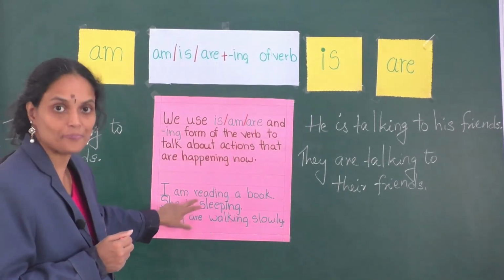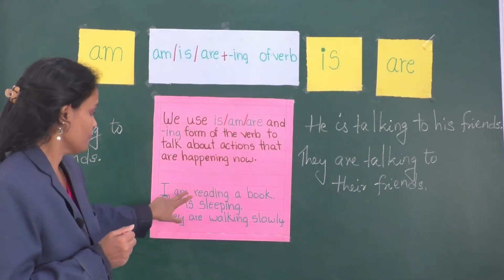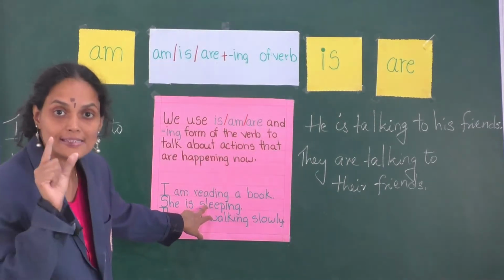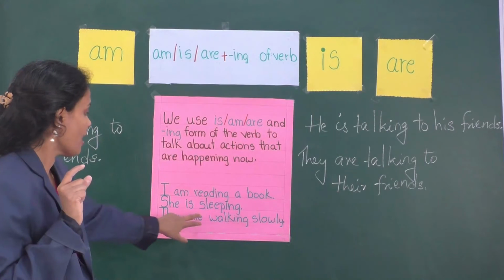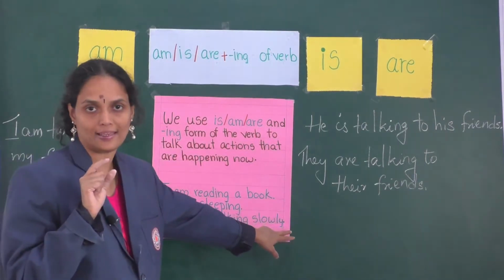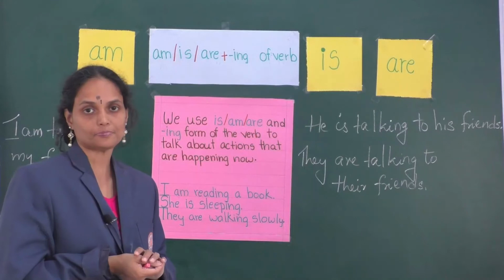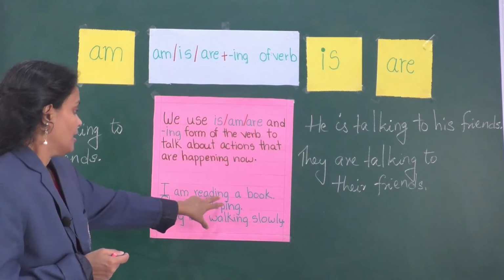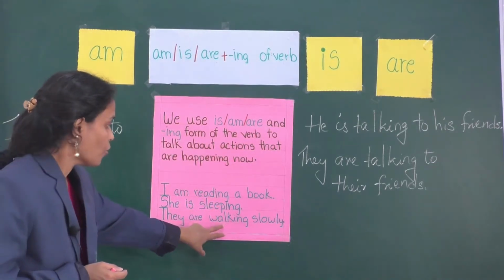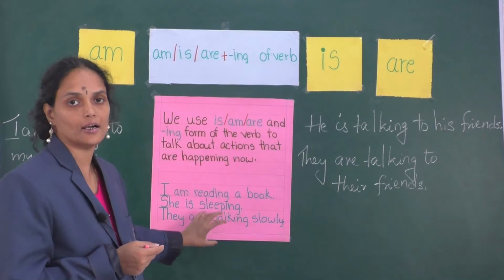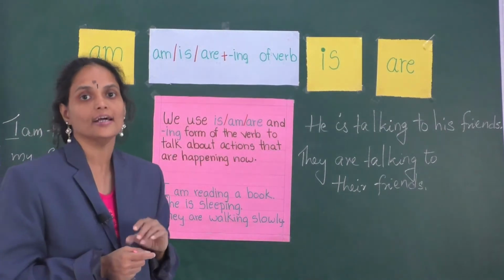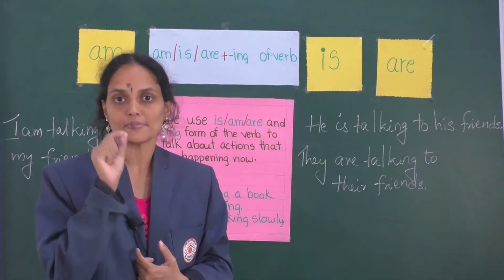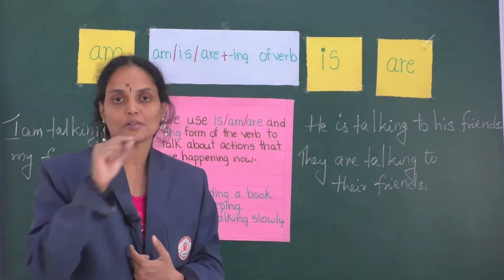Okay. Second sentence. She is sleeping. She is sleep plus ing, the ing form of the verb sleep, sleeping. They are walking slowly. Walk plus ing. So, as the definition indicates, reading, sleeping, walking, these three verb forms indicate that the action is going on. It's not completed. At the time of speaking, the action is going on.